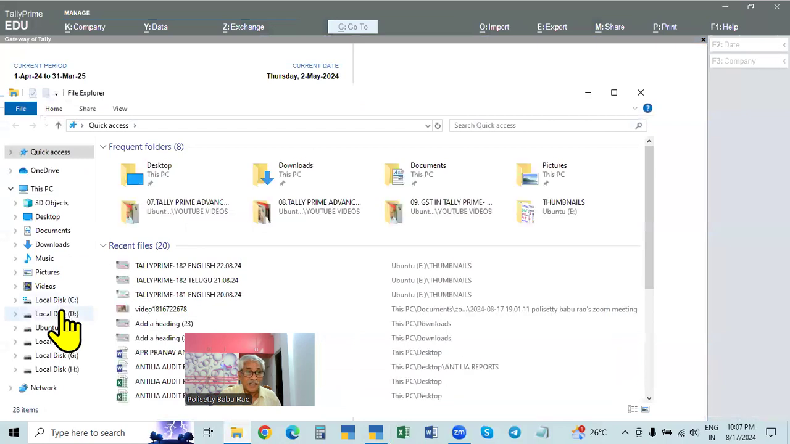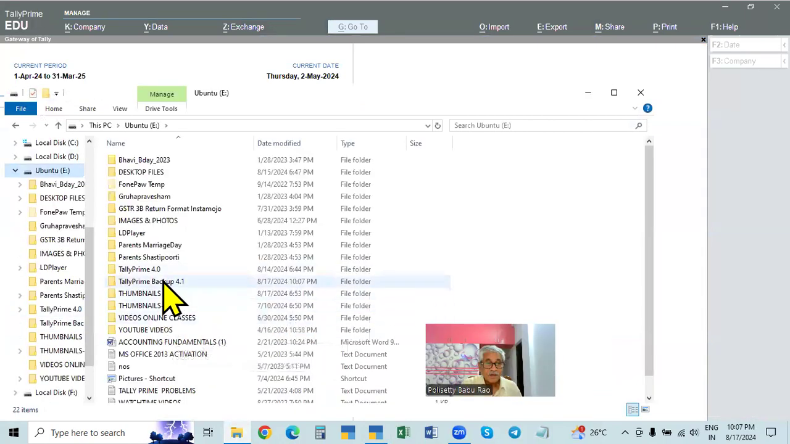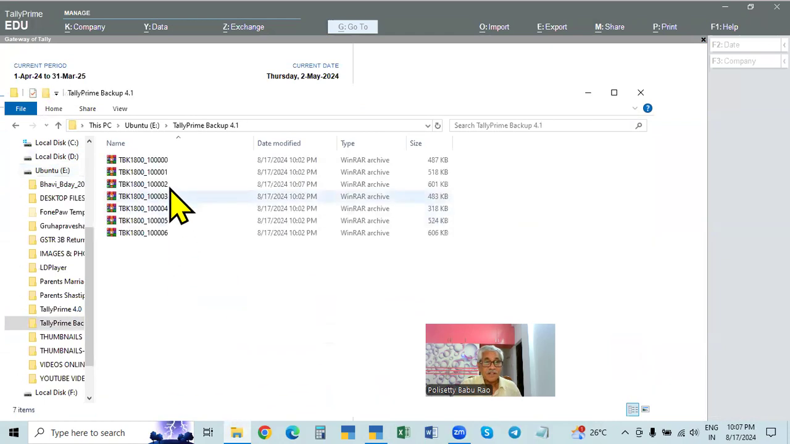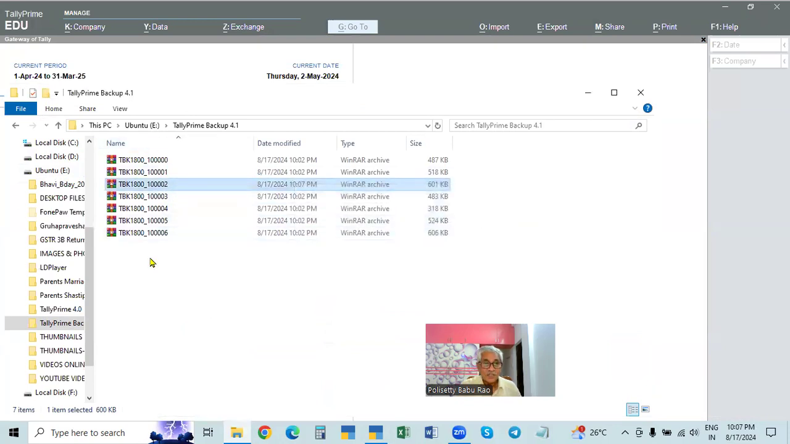A new company will not be opened, and a new number will not be created. See, go to this one. Number 2 is only 1. So only 1 is there. Number 2, only 1. Okay. So only 2. That is the new backup replacing the old one.